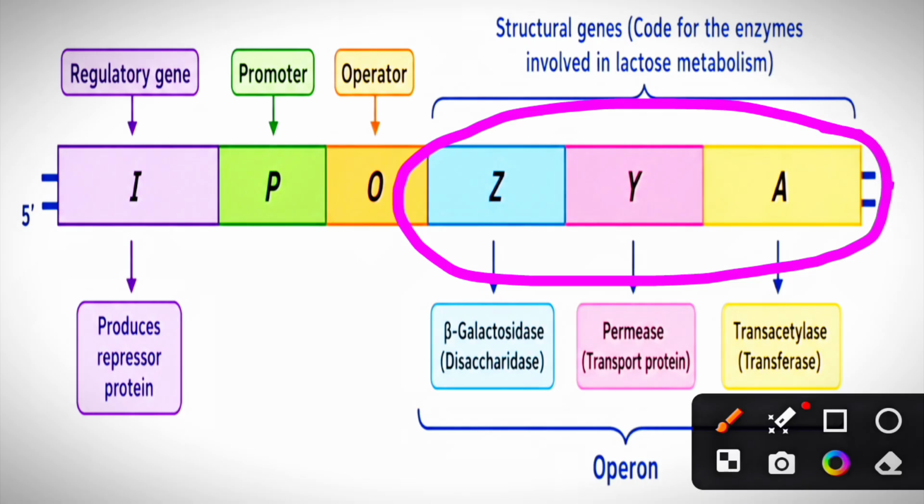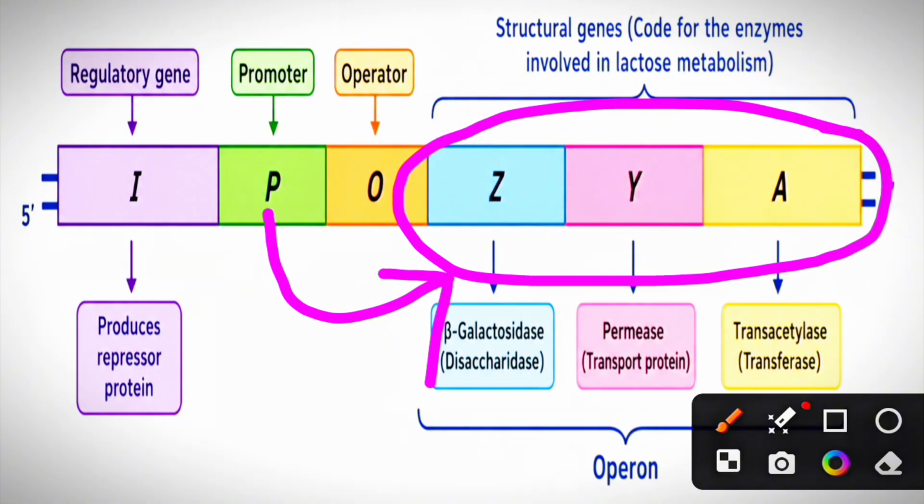Those three genes are transcribed at a time with the help of a single promoter. A single promoter initiates the transcription of a cluster of genes. A cluster of genes is transcribed at one time. That is the operon concept.